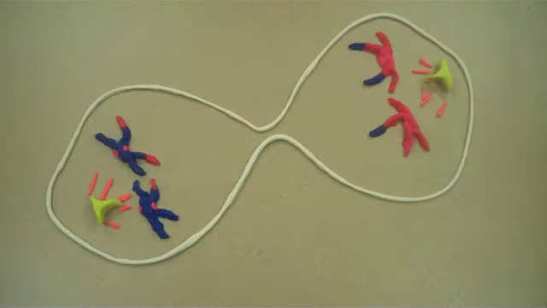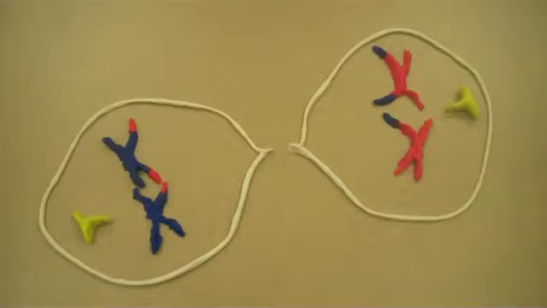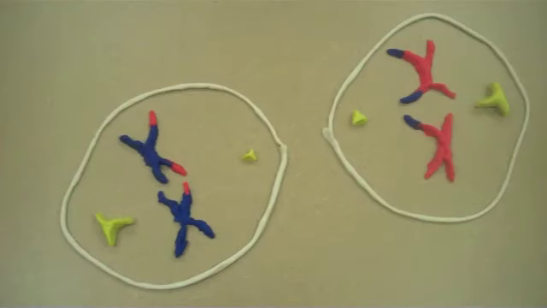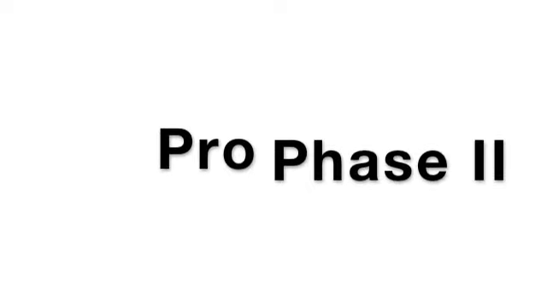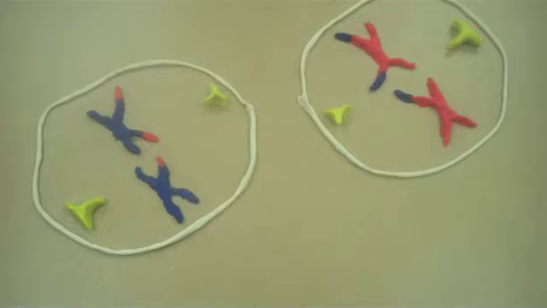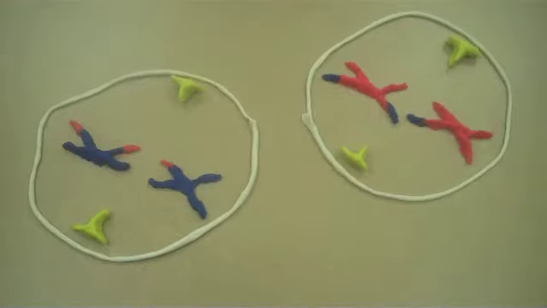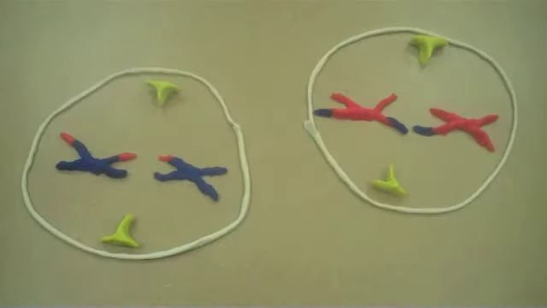In telophase 1, chromosomes are at either pole, and the cleavage furrow forms, separating the two cells. Spindles form in prophase 2 and chromosomes move towards the metaphase plate.